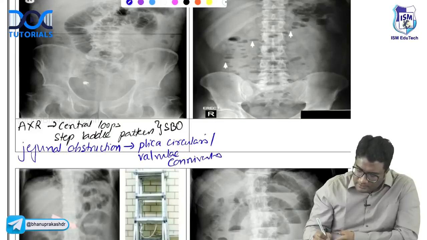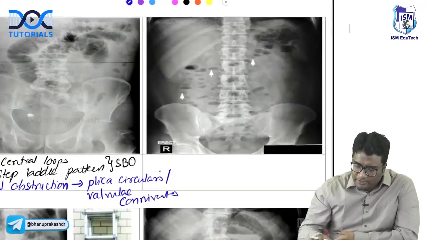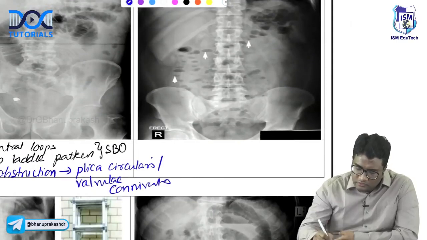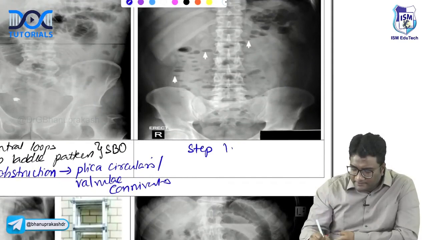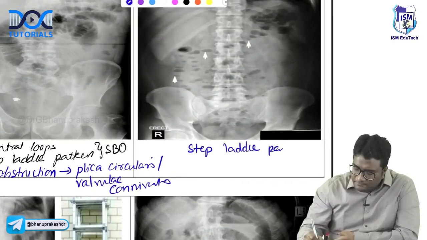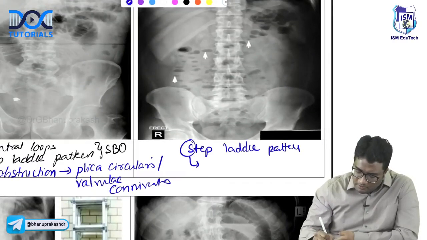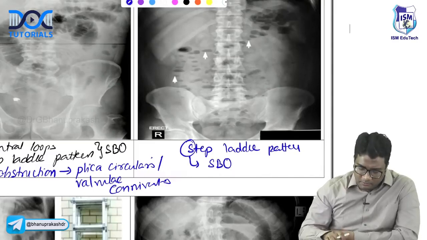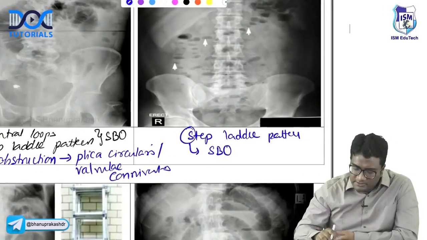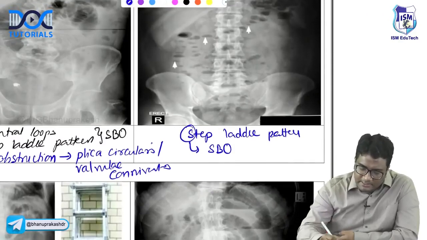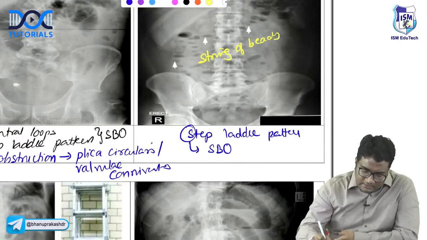Right? And what is this appearance on the radiograph called? This is also called air fluid levels. They are present one above the other. This is the step ladder pattern. This is also small bowel obstruction. So remember, small bowel obstruction has this step ladder pattern, string of bead appearance. Where you have one above the other, this appears like a string of beads.